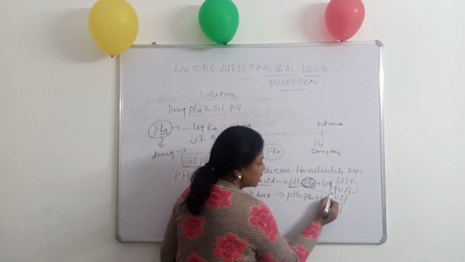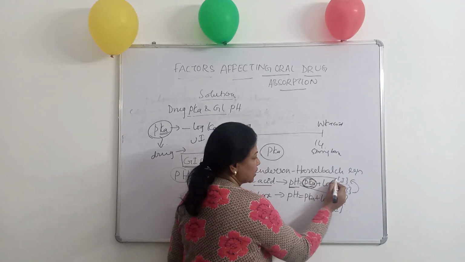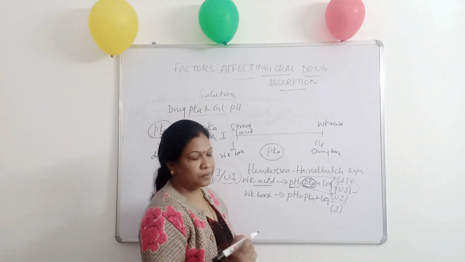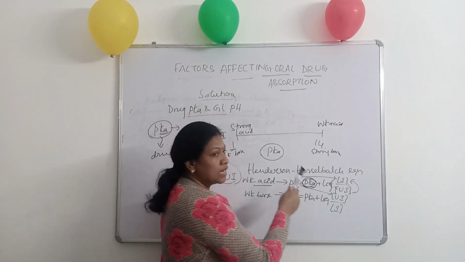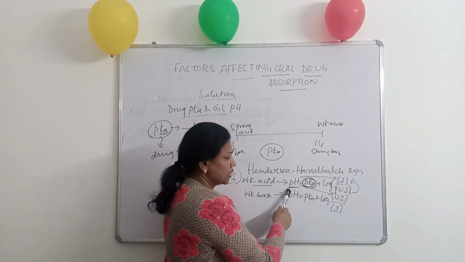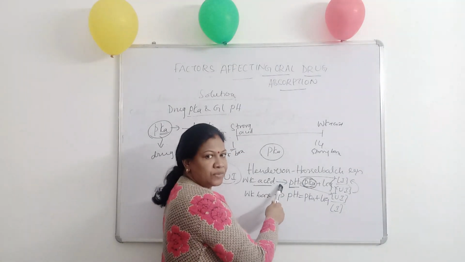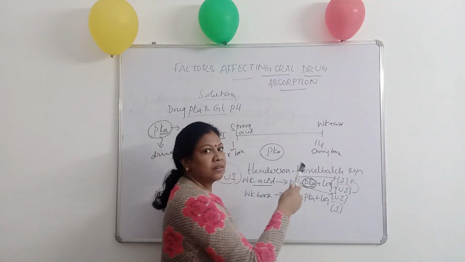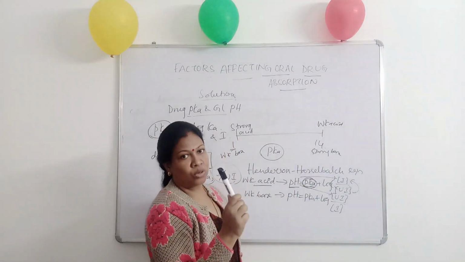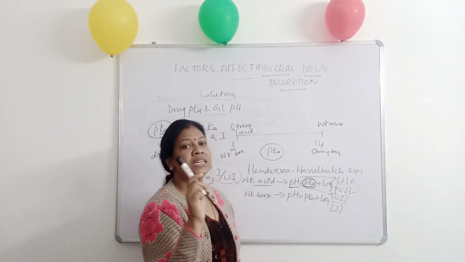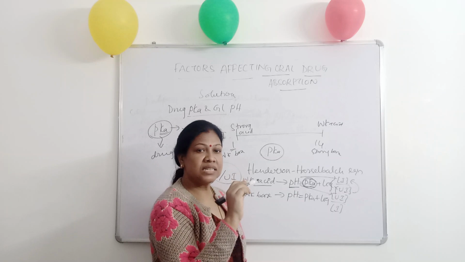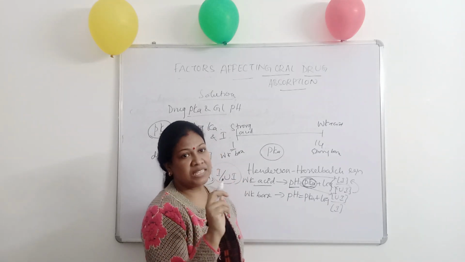The pH is inversely proportional to the unionized fraction and directly proportional to the ionized fraction. That means when the acidic drug is placed in reduced pH, if the pH is less, then the unionized fraction will be more. That is, an acidic drug gets unionized in acidic pH, as we know already, and an acidic drug will be ionized in basic pH.